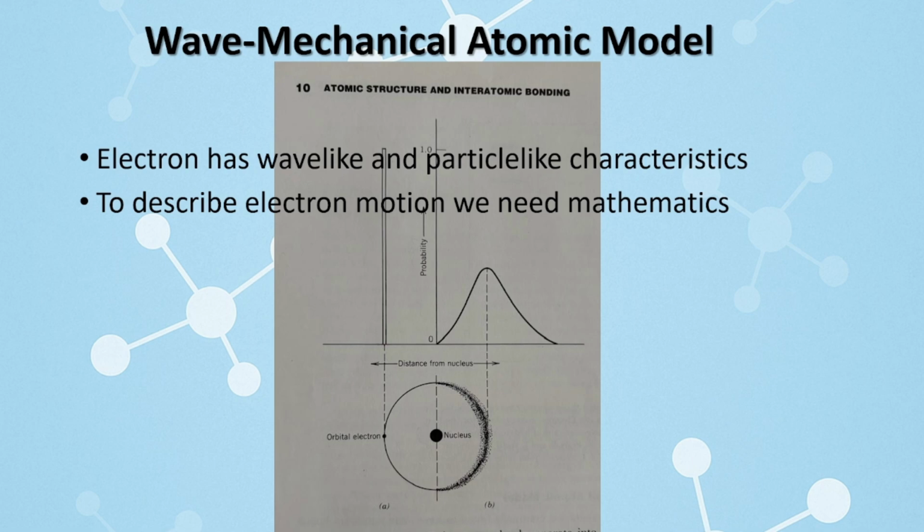Here, if you see this diagram, we have the probability, according to the wave mechanical atomic model, of finding the electron around the nucleus. If we plot a graph between the distance from the nucleus and the electron, there is a probability going on a scale from 0 to 1, and you can see the maximum probability of finding an electron corresponds to somewhere around the nucleus.